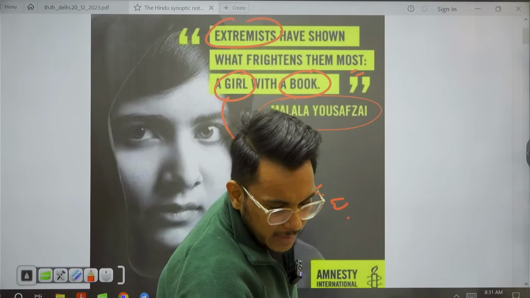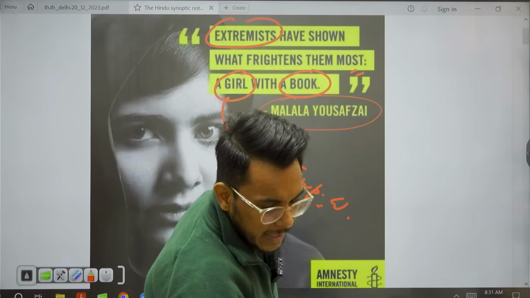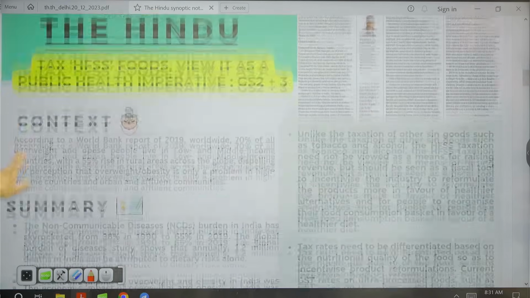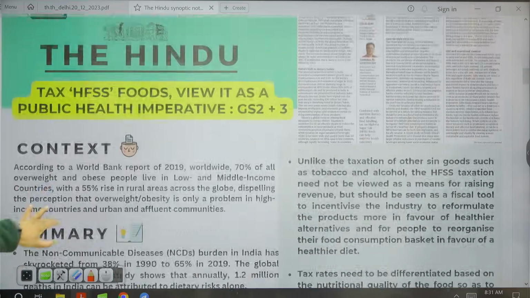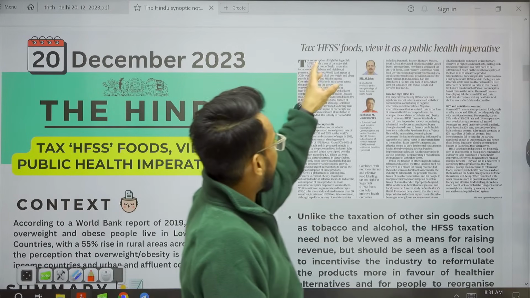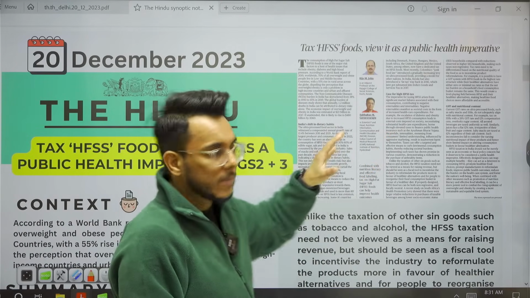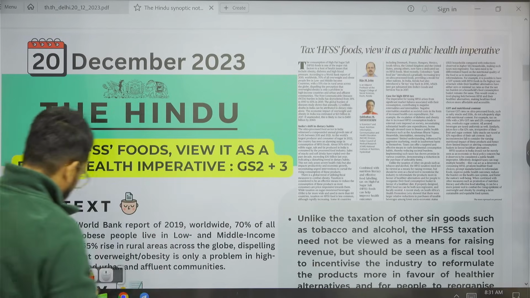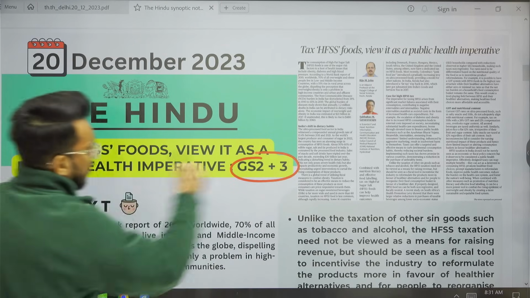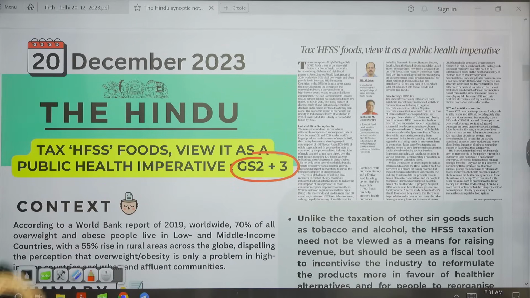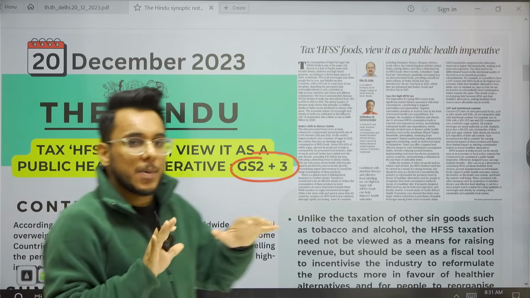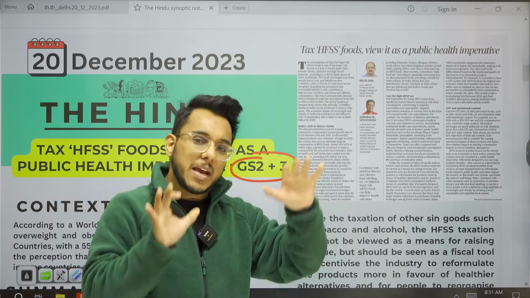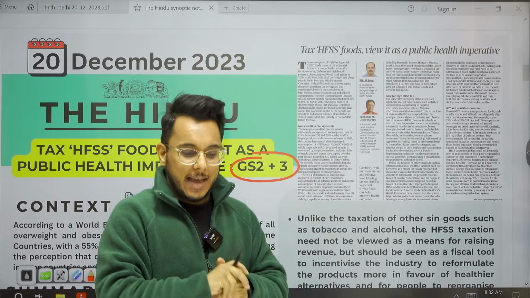And now let's take the first article. Okay, so we have this article, tax HFSS foods. We'll take this article with respect to GS paper number 2 health as well as GS paper number 3. Now before going into detail of this article, let me give you some basic background information so that you can make more sense of it.